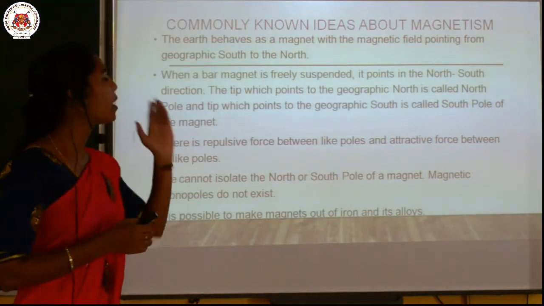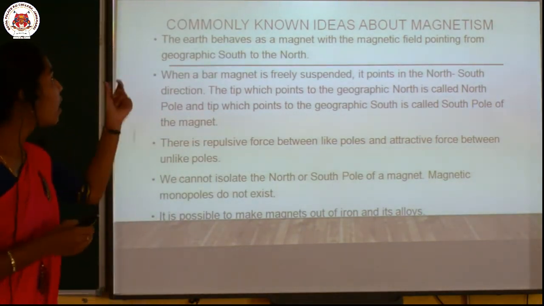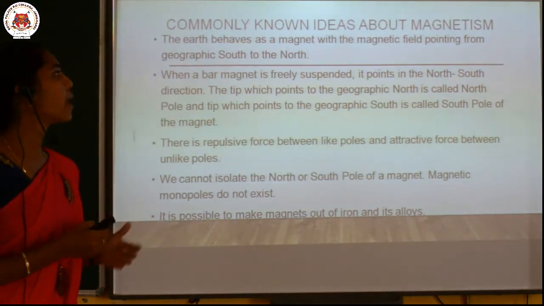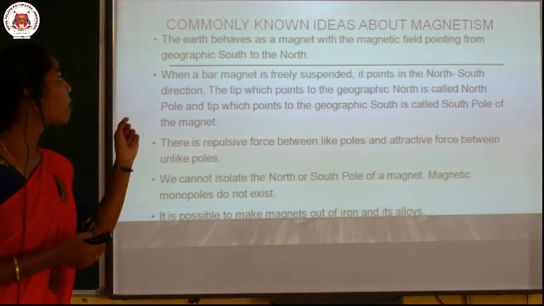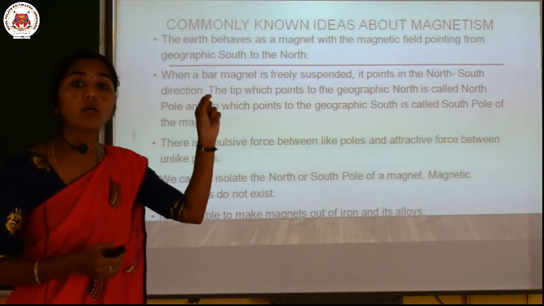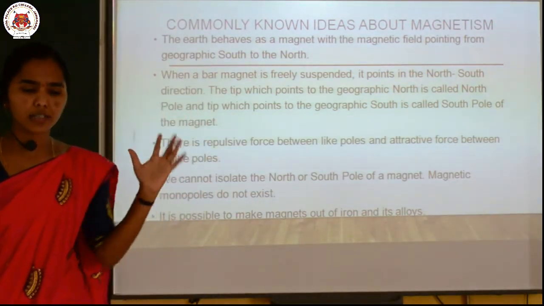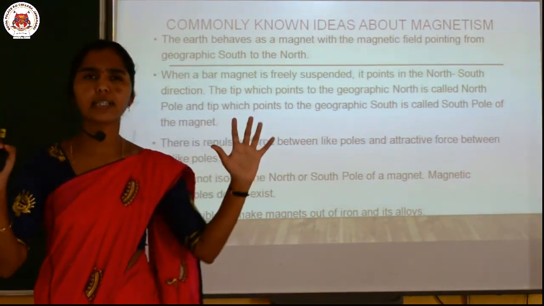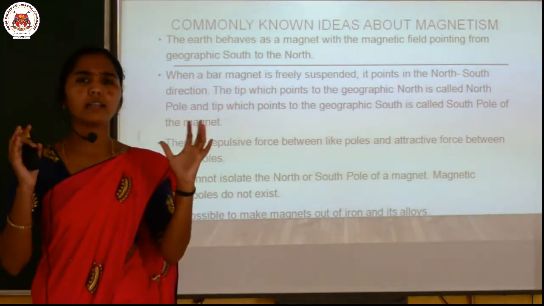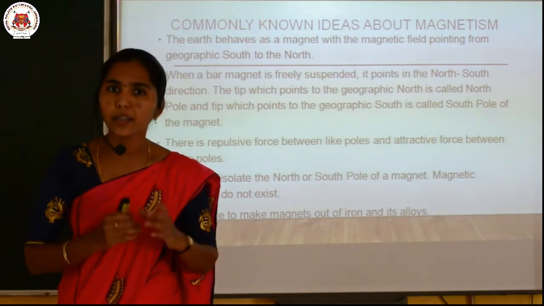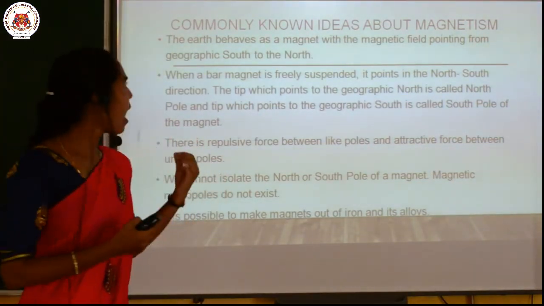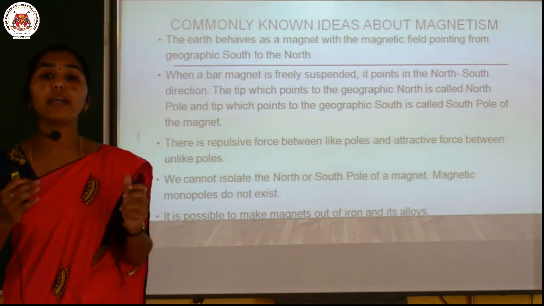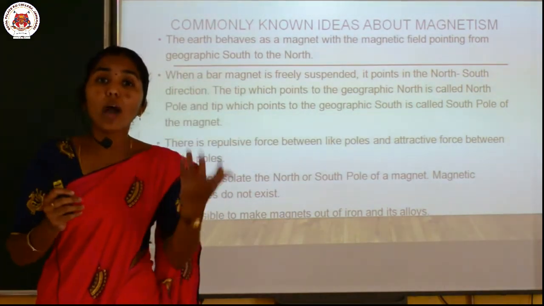The first point in that is, Earth behaves as a magnet with the magnetic field pointing from geographic south to the north. See dear children, we all are staying on the earth, a beautiful planet in the universe, and it has an attractive property, and the earth behaves as a huge magnet. Why?